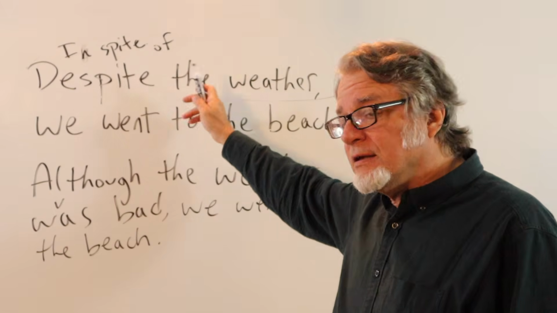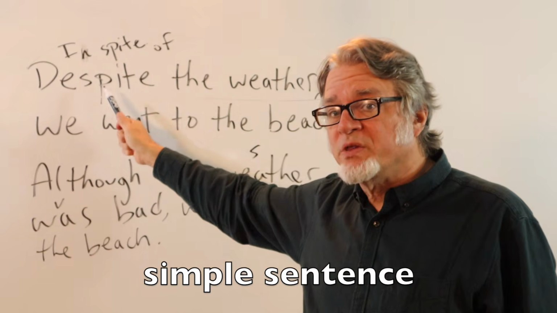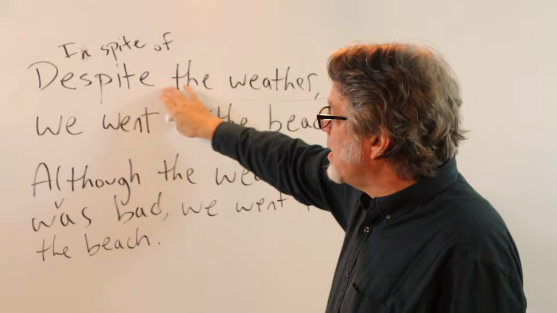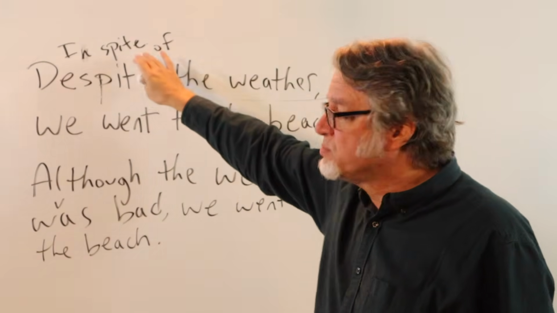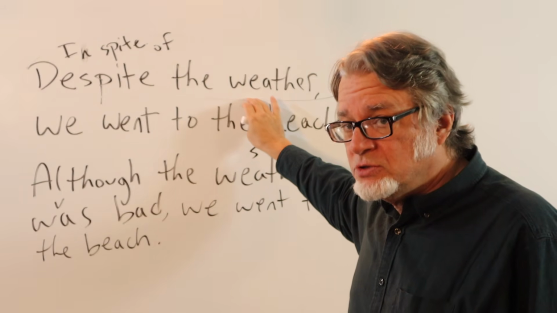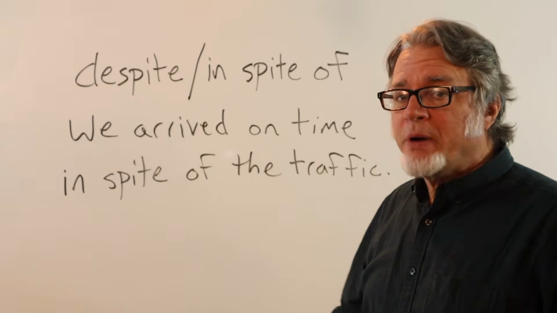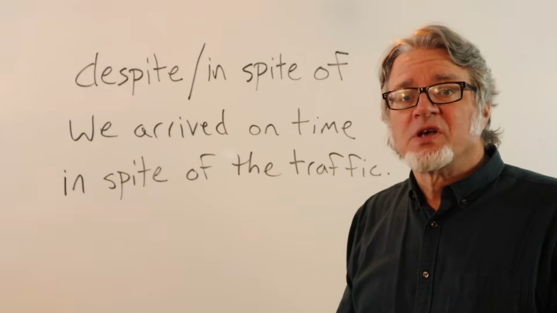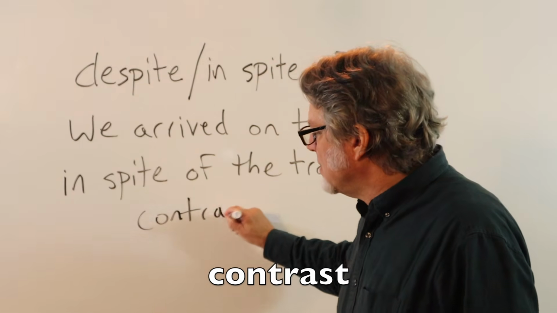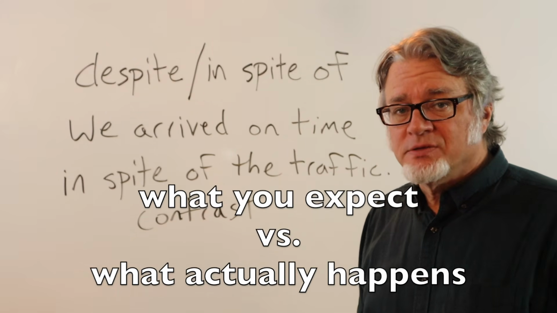Over here, this is a simple sentence, we went to the beach, and it begins with a prepositional phrase, despite the weather. Again, after despite or in spite of, use only a noun. Don't use a subject and a verb. Despite and in spite of are used when there's some sort of contrast or difference between what you expect and what actually happens.